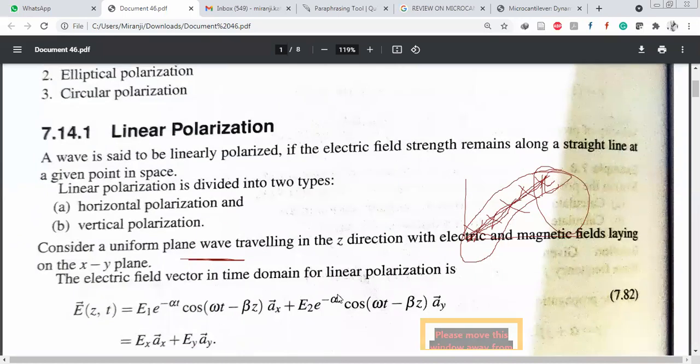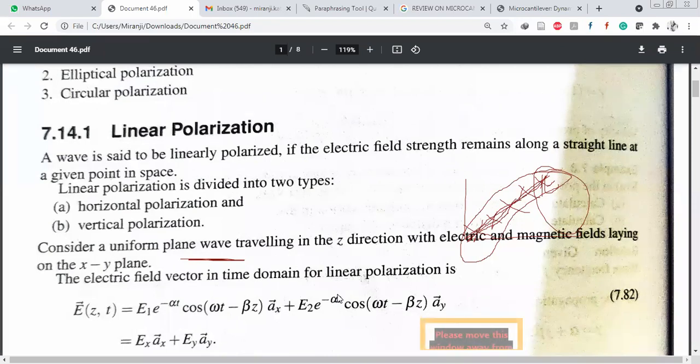Here, the linear polarization is divided into two types: horizontal polarization and vertical polarization. Already I told you. Consider a uniform plane wave traveling in the z direction, with electric and magnetic fields lying on the xy plane.